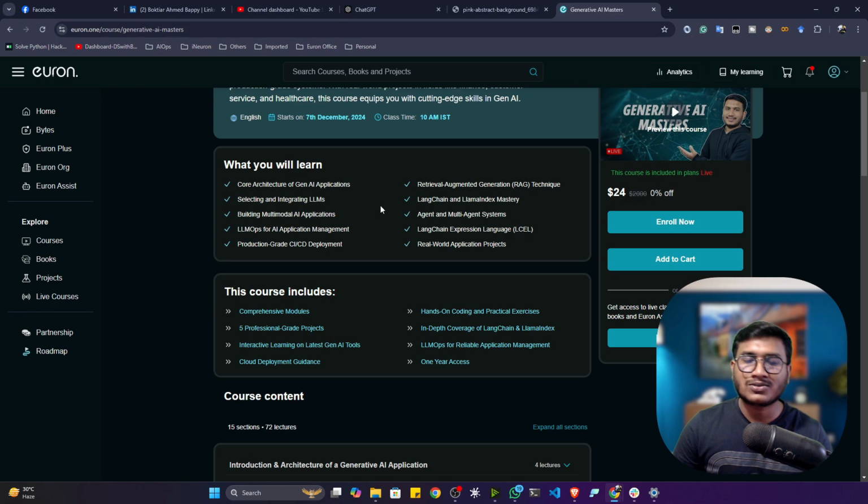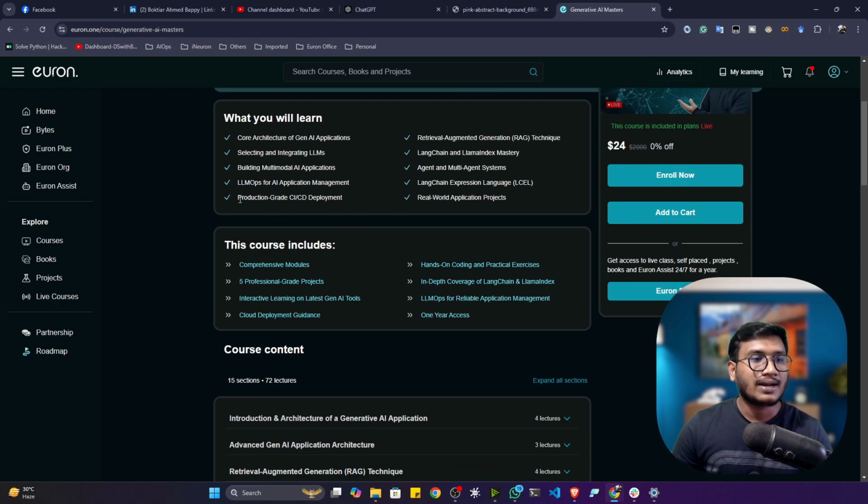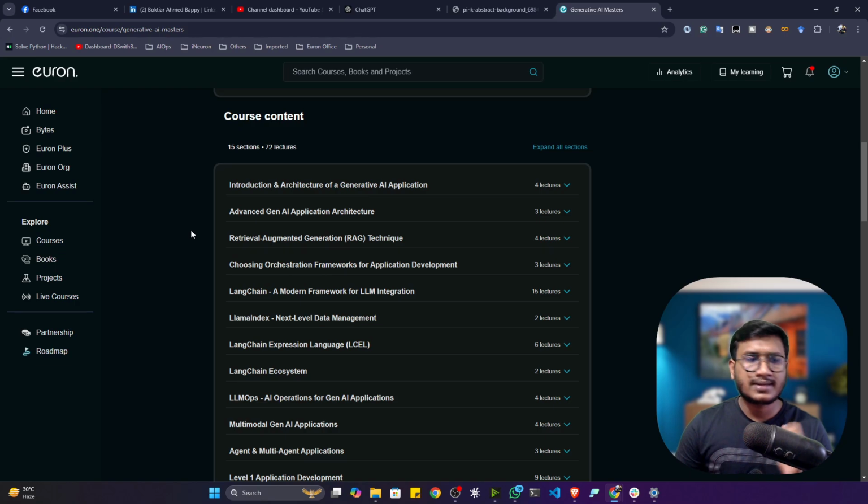After learning all the concepts, we'll be starting with the real world project implementation. Here I'll show you how we can create a level 1 application, a level 2 application, and the final very professional LLM application, which is also called a level 3 application. After that, we'll also be learning how we can deploy these kinds of applications to production grade as a CI/CD pipeline. So guys, here is the entire curriculum.